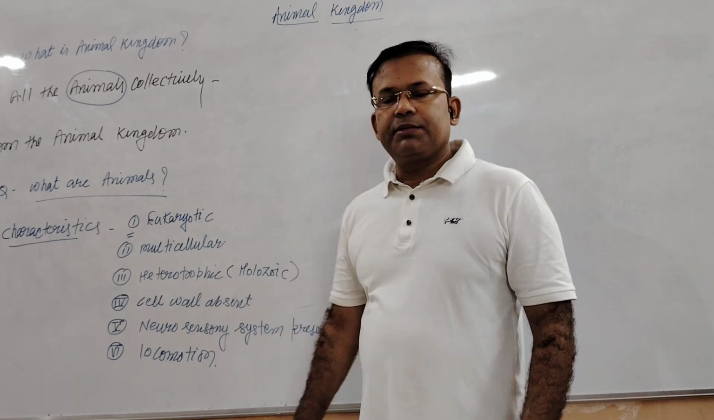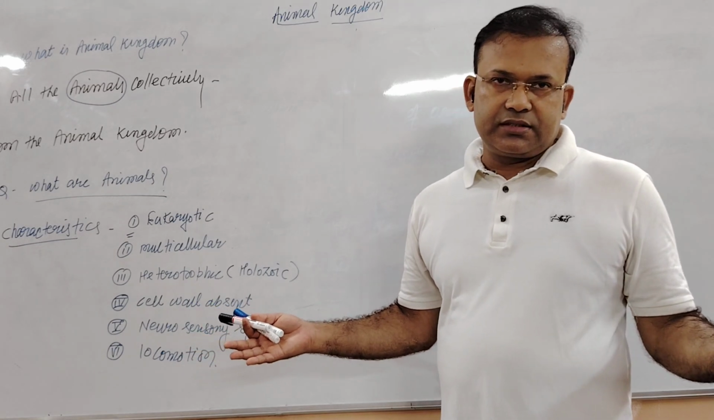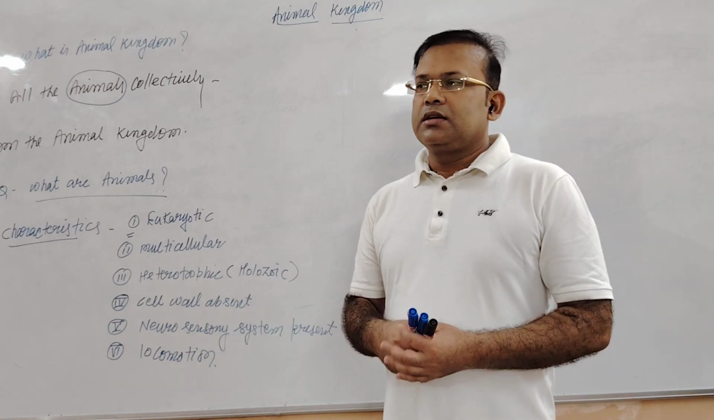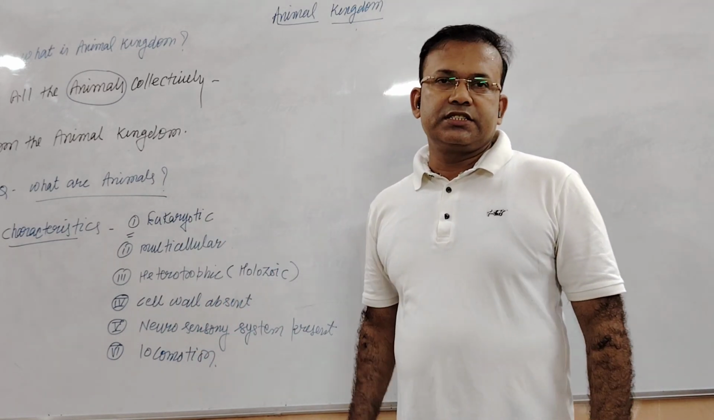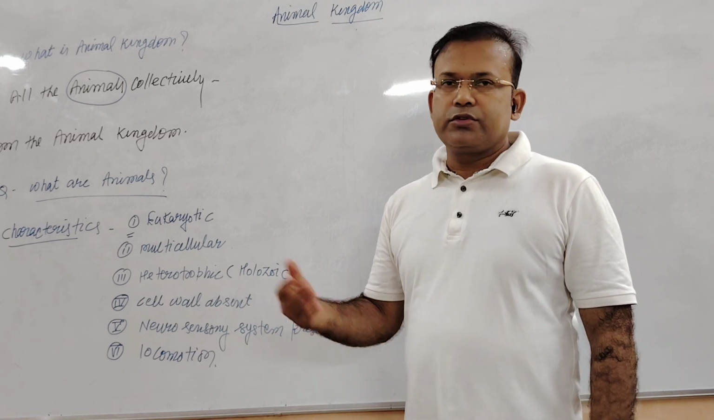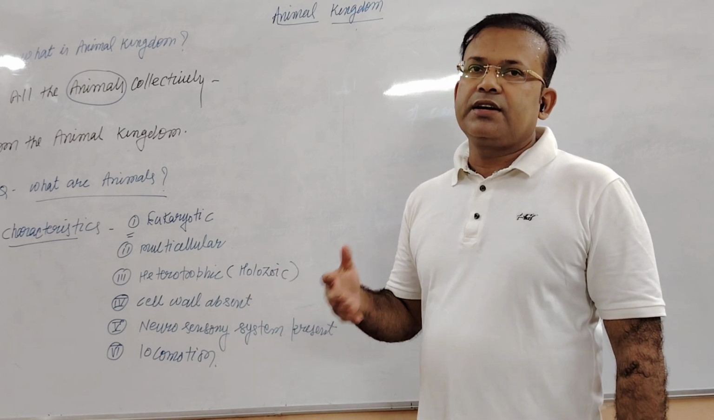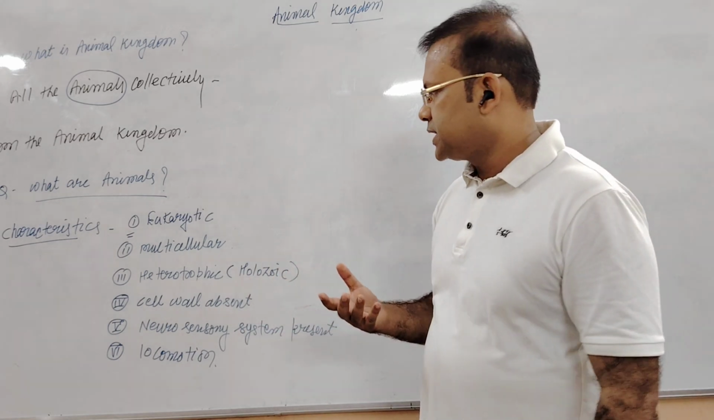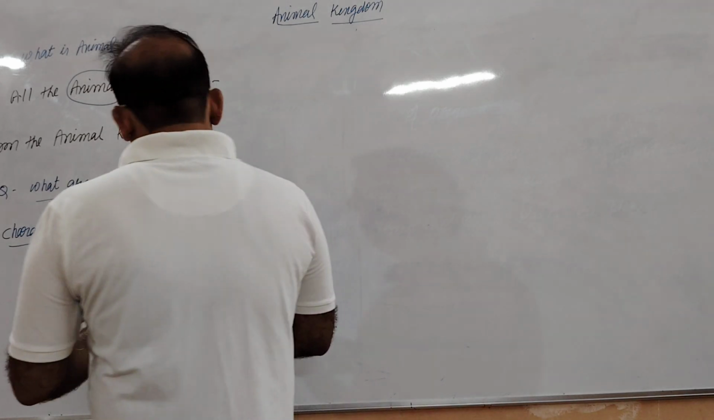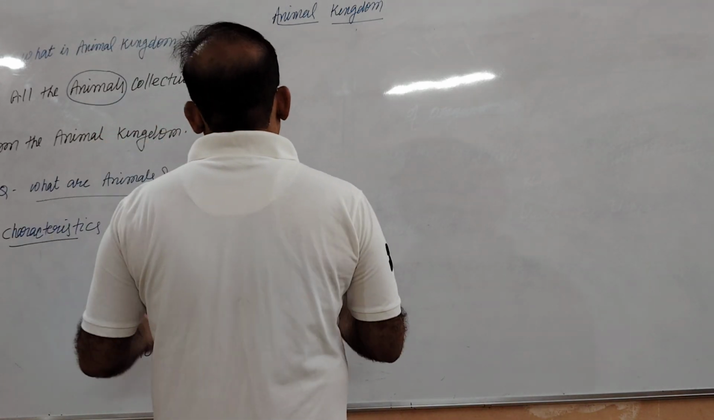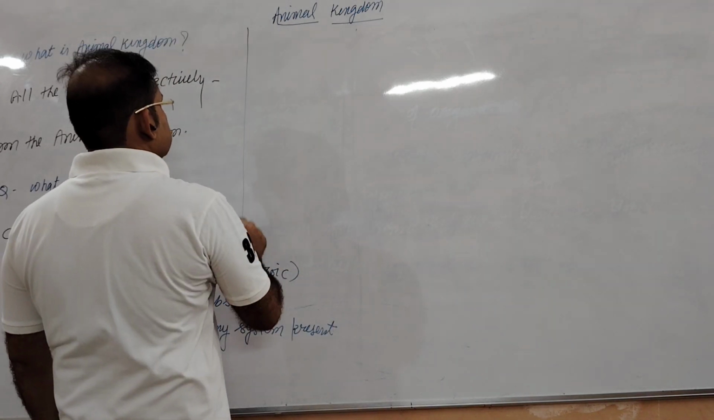You will find that in animals, locomotion is present. Animals can move from one place to another. They can change their position for food, for shelter, for mating, and for escaping from certain kinds of danger. Okay, so here we can define what animals are.